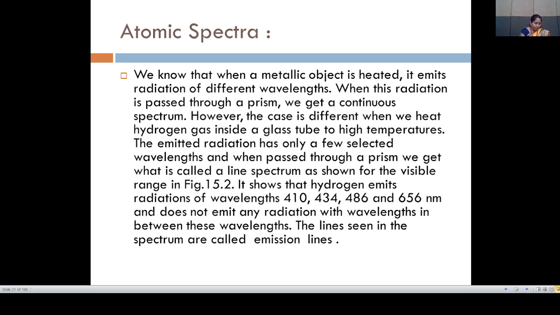Then atomic spectra. We know that when a metallic object is heated, it emits radiation of different wavelengths. When this radiation is passed through the prism, we get a continuous spectrum. However, the case is different when we heat hydrogen gas inside a glass tube to a high temperature.